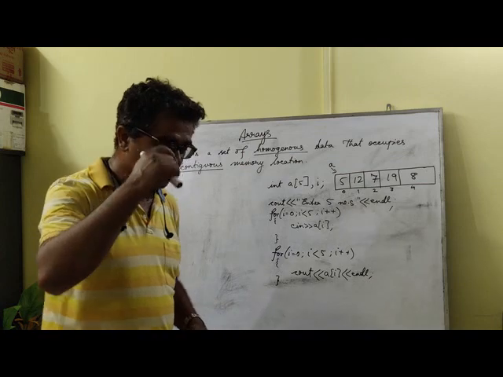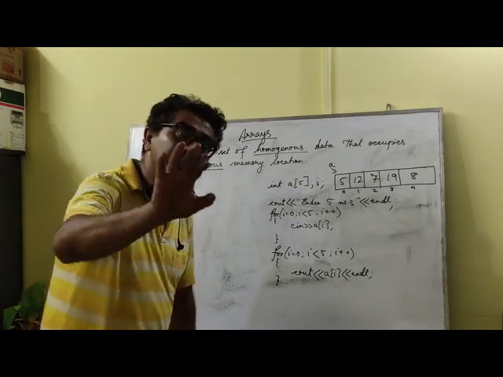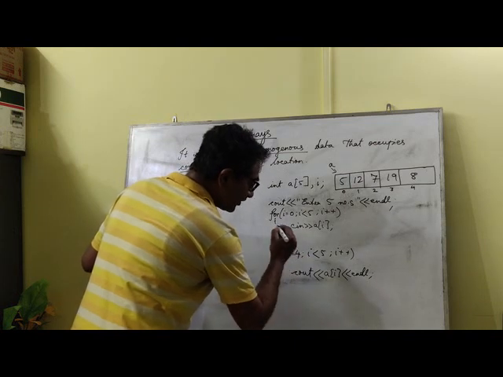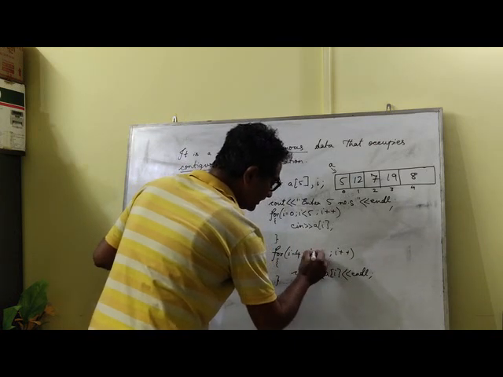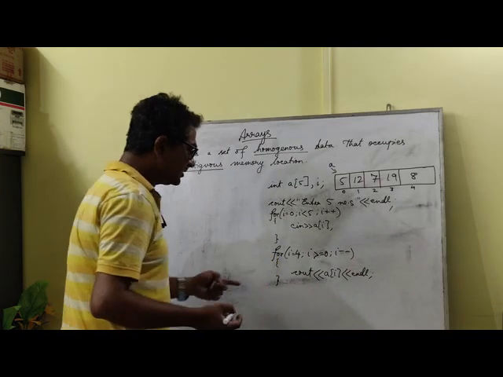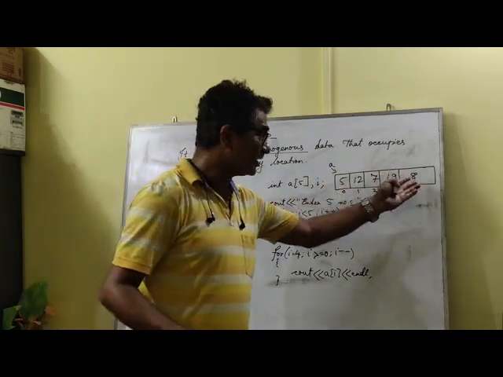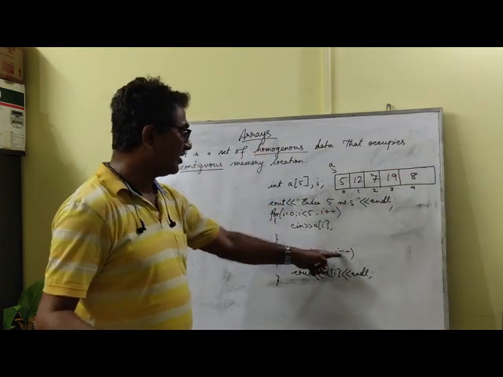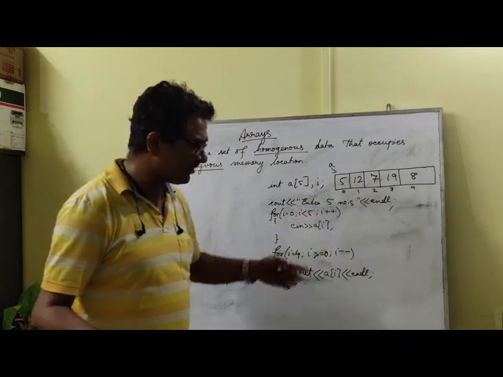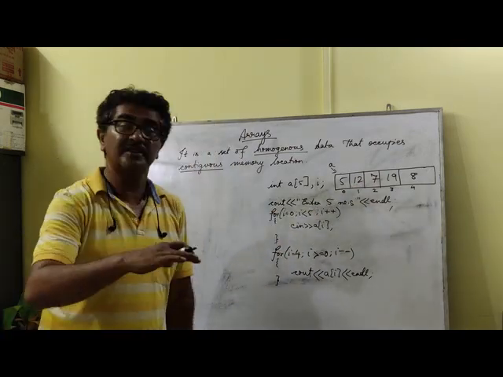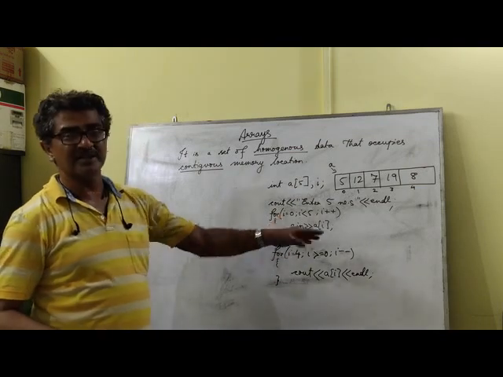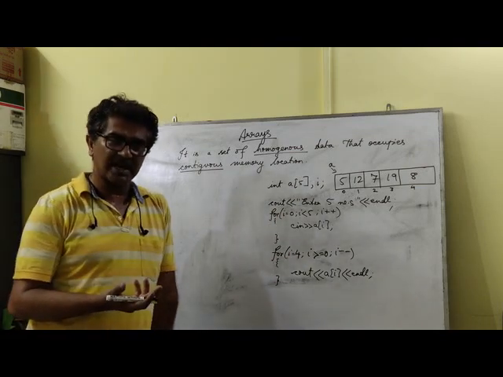In fact, you will also be able to display it in reverse order. Say for example, we can simply do this. You begin the loop from 4, and this may be written as greater than or equal to 0, I minus minus. That's it. So it will display the last number first, so it will display 8. The next time the value of I will be 3, so it will display 19. Next time the value of I will be 2, it will display 7. Like that, all the numbers, obviously in reverse order, can be displayed if you use the loop in the reverse order. So this is how we use an array.